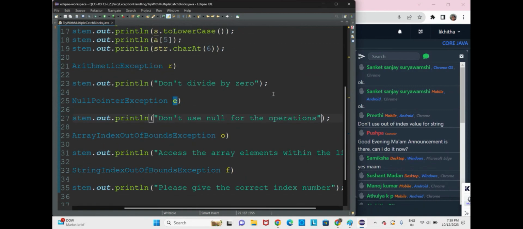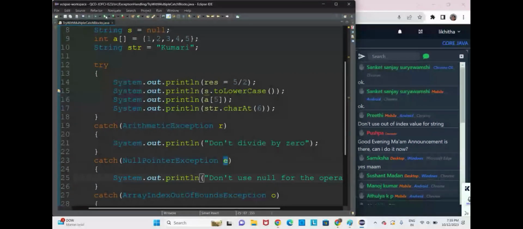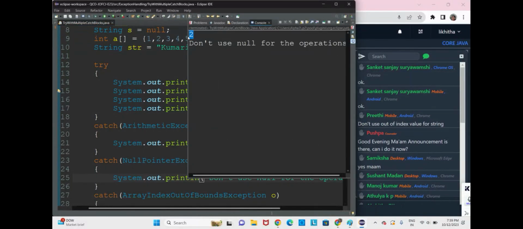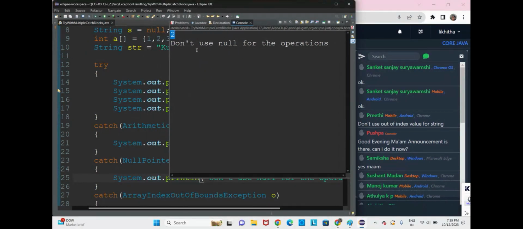Now if we execute, I'll get the output. The first output we get neatly. The second output we are getting is "don't use null for the operations." Why? Because with null you can't do uppercase, lowercase, or any operations. You can just use it for removing an object. That's it. You can't do any other operations with that. So don't use null for any operations.